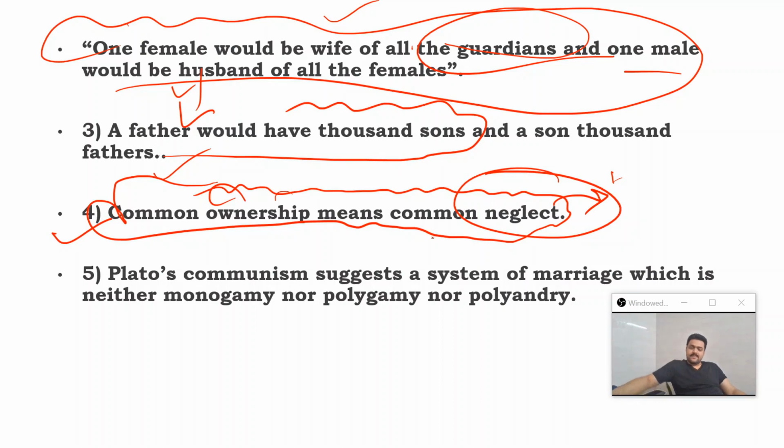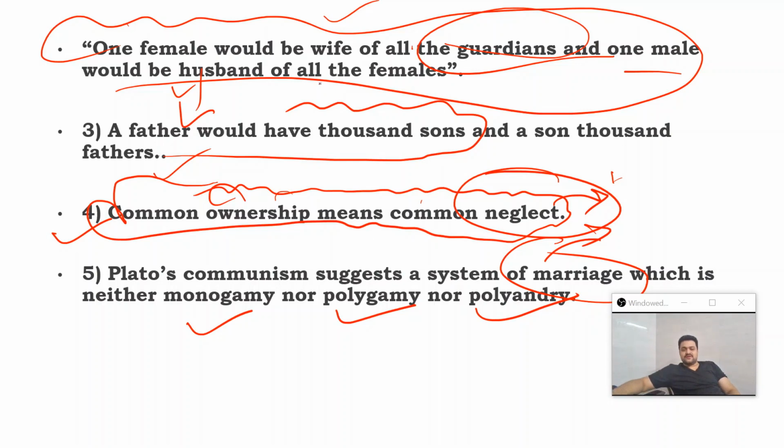So Plato's communism suggests a system of marriage which is neither monogamy nor polygamy nor polyandry. As I told you, Plato is not denying the institution of marriage. He is just doing away with the permanent monogamous sexual relationship. So what kind of marriage will there be? One wonders what kind of marriage Plato is actually proposing. Is it a marriage at all?